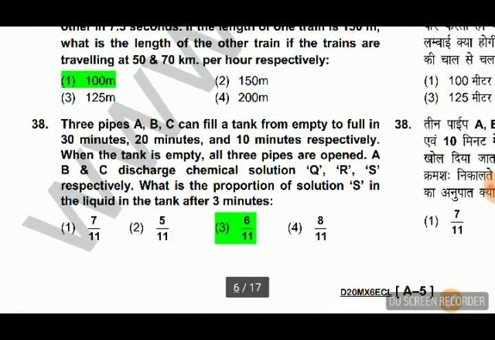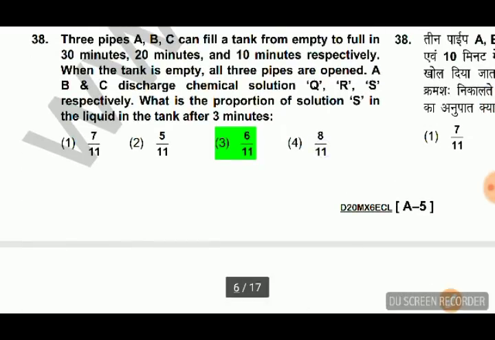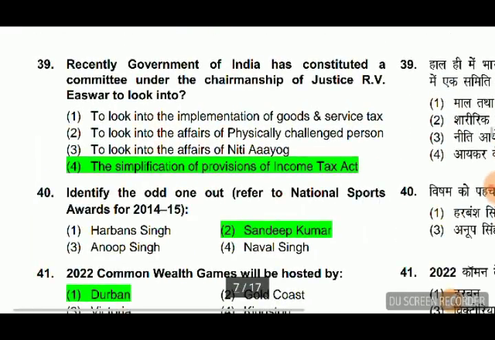100 meters. Three pipes A, B, C can fill the tank. It is based on the pipe and cistern concept, so try it on your own. Next question: recently, the Government of India has constituted a committee under the chairmanship of Justice R.V. Easwar to look into the simplification of provisions of the Income Tax Act.